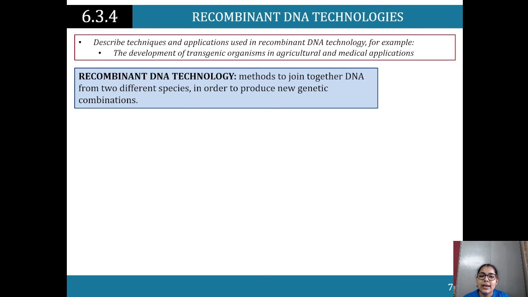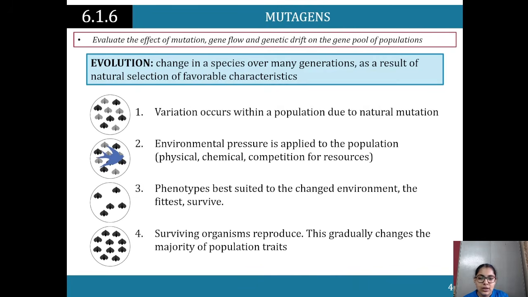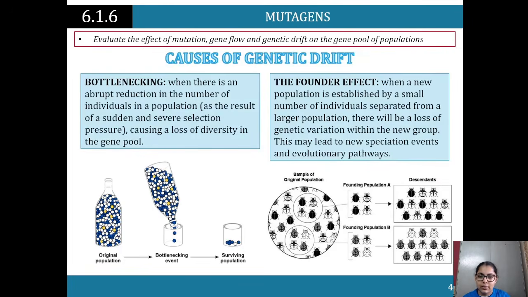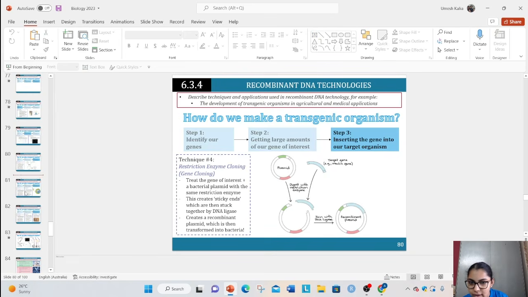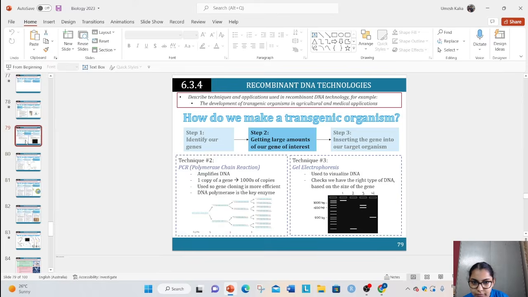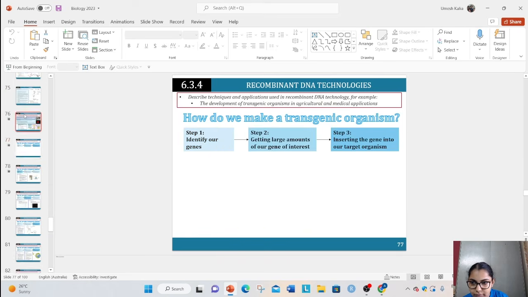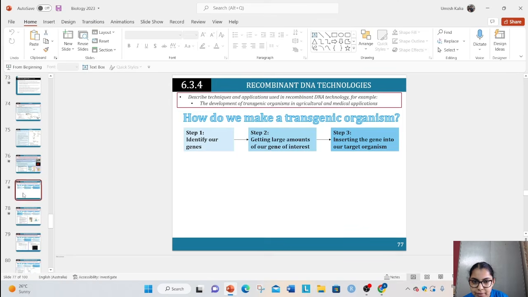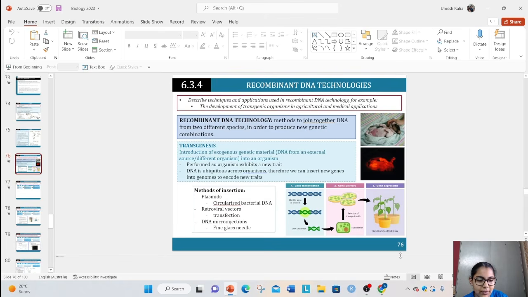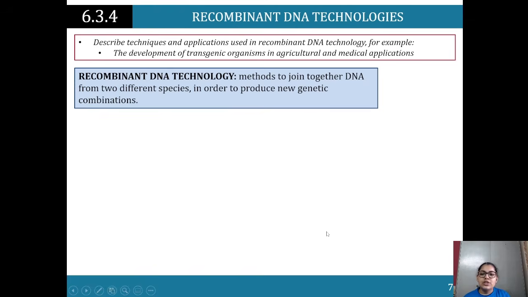Alright, so recombinant DNA technology, methods to join together DNA from two different species in order to produce new genetic combinations. So, okay. I don't know what happened there for a second. Sorry, we were far ahead. Where is it? No, it's after Dolly the sheep. Okay, there we go.